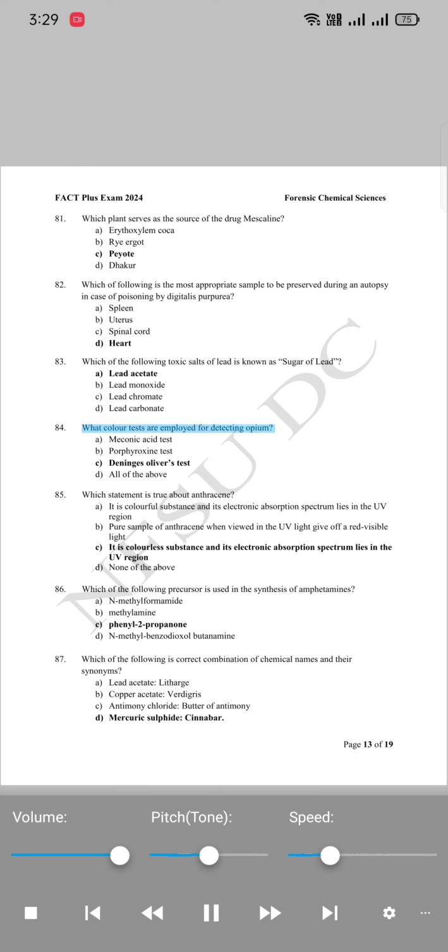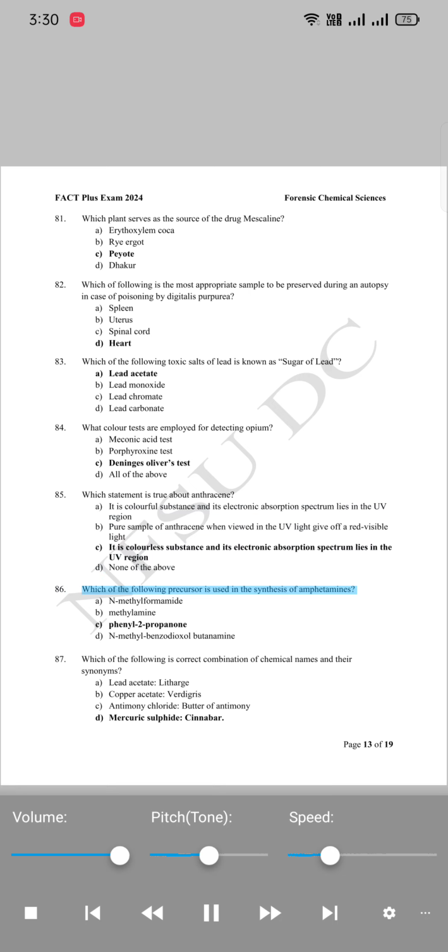84. What color tests are employed for detecting opium? A. Meconic acid test. B. Porphyroxine test. C. Denigès-Oliver's test. D. All of the above. 85. Which statement is true about anthracene? A. It is a colorful substance and its electronic absorption spectrum lies in the UV region. B. Pure sample of anthracene when viewed in the UV light gives off a red visible light. C. It is a colorless substance and its electronic absorption spectrum lies in the UV region. D. None of the above.